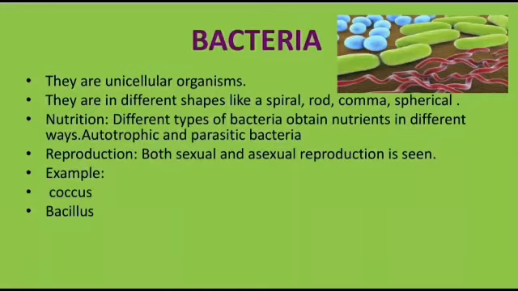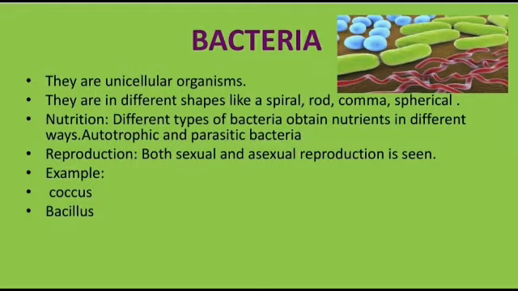Next one is bacteria. They are usually unicellular prokaryotic organisms. Unicellular means single cell. Prokaryotic means do not have a well-defined nucleus. So, they come in diverse forms and are present almost everywhere around us in different shapes and sizes, like spiral, spherical, rod shape, comma shapes.